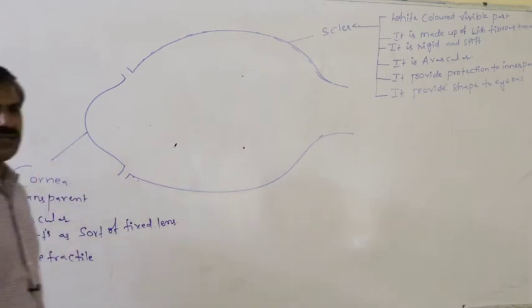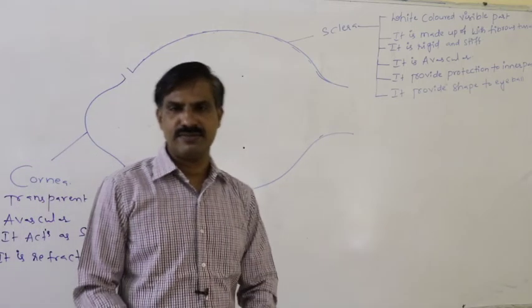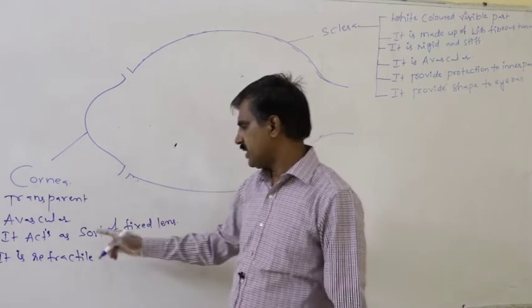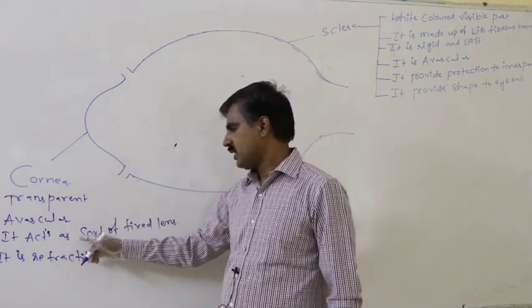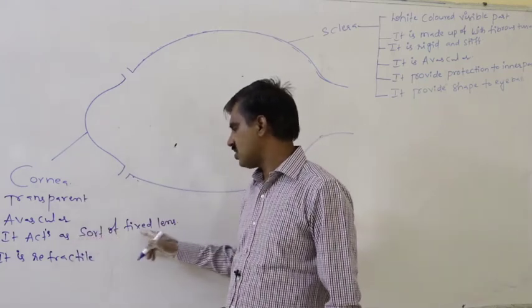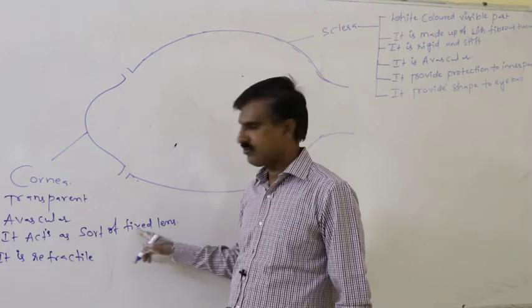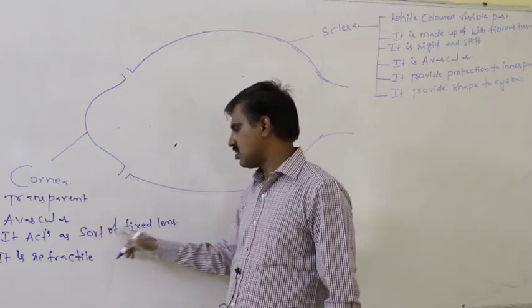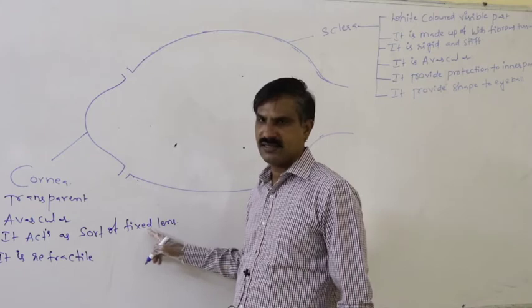This corneal shape never changes. So that is why it acts as a sort of fixed lens.